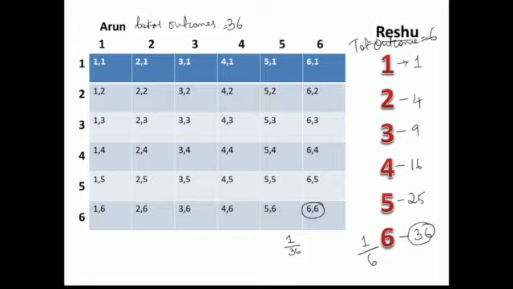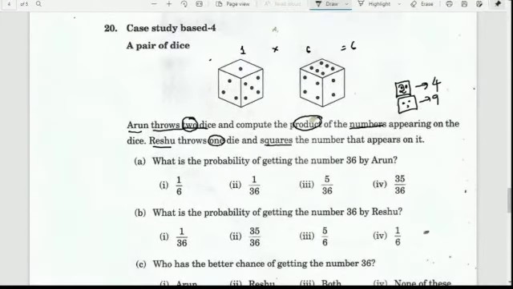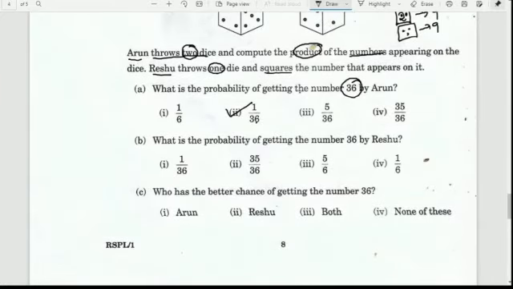So let us see what the question is based on. What is the probability of getting number 36 by Arun? It is only one time, that is 6 into 6. Total number of outcomes is 36. And in case of Reshu, what is the probability of getting 36? Again it is one time only, 6 squared, but the total number of outcomes is 6 for her, so it will be 1 by 6.